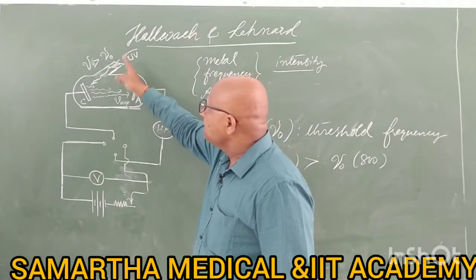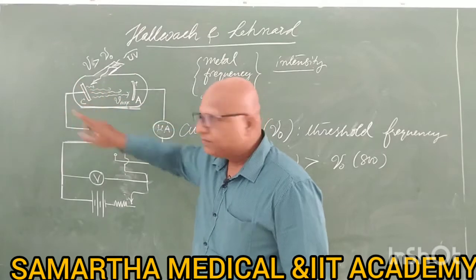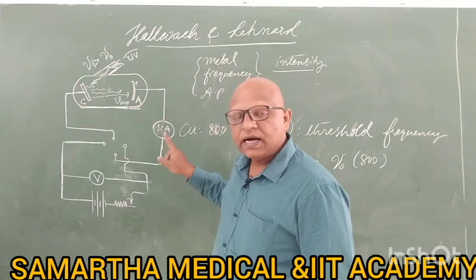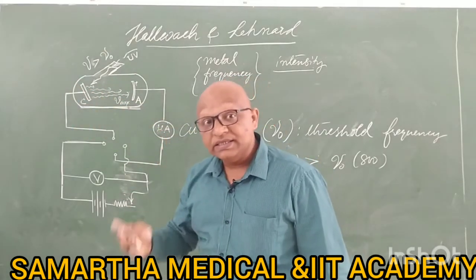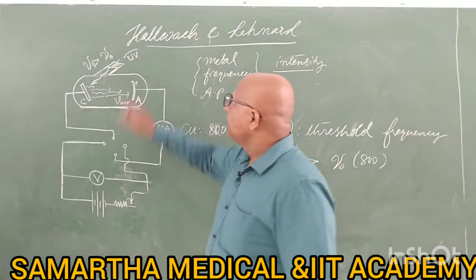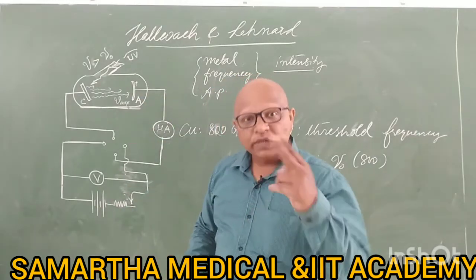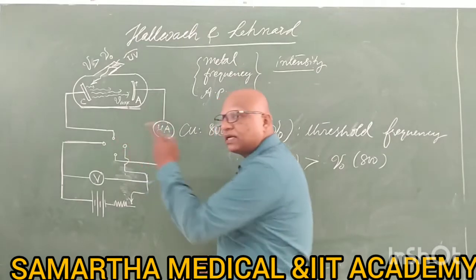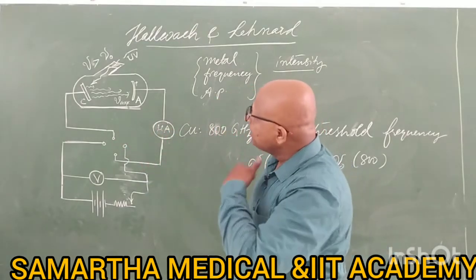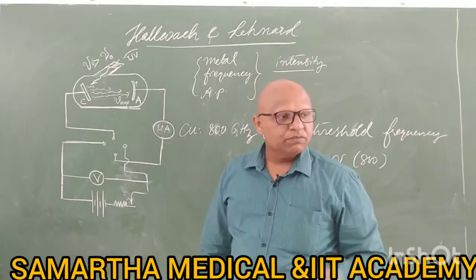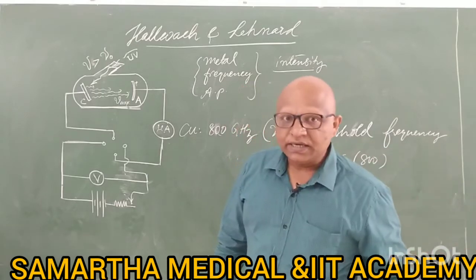By increasing the intensity of light, the photoelectric current increases linearly. If you increase the intensity 2 times, current also increases 2 times, and if you increase the intensity 10 times, current also increases 10 times.